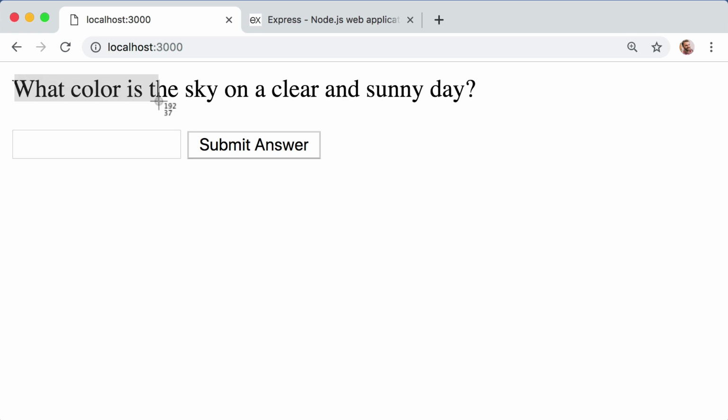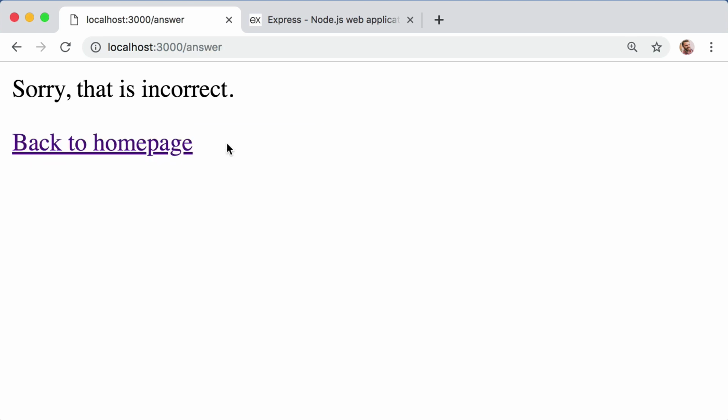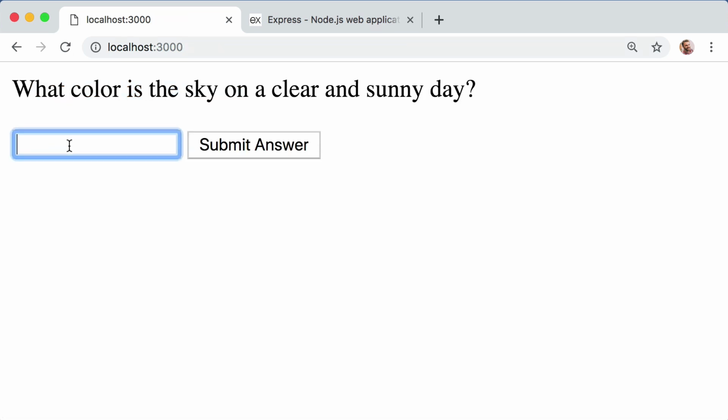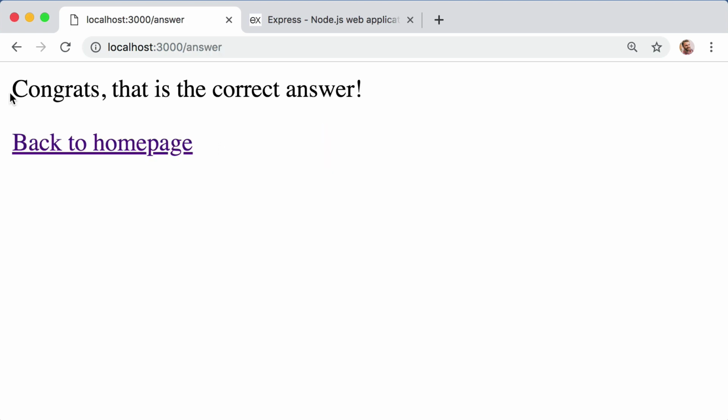So we see a bit of text. What color is the sky on a clear and sunny day? And then here is a text input field. Now if I type in an incorrect answer, so if I say orange and then click to submit, we see, sorry, that is incorrect. But if I click back to the home page and then type in blue and submit, we see, congrats, that is the correct answer.